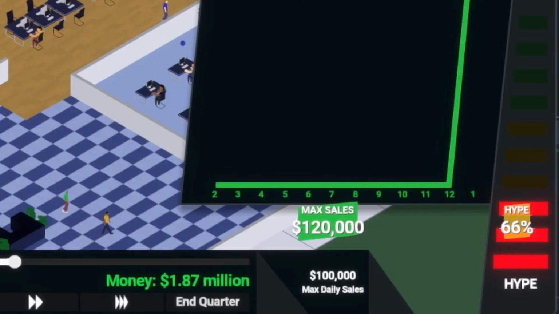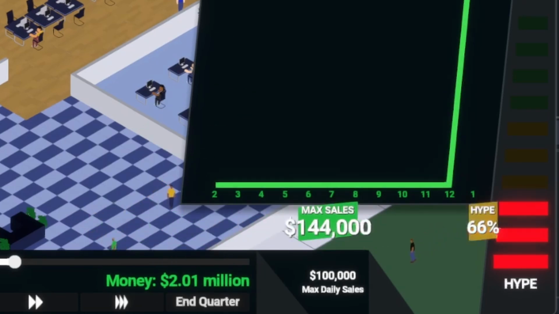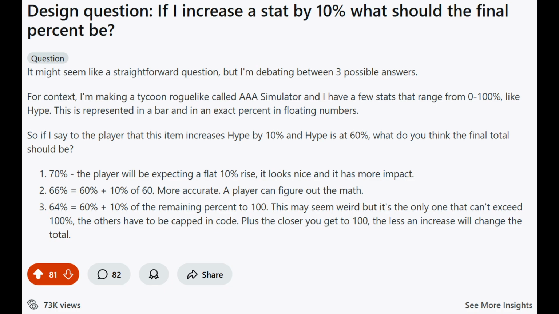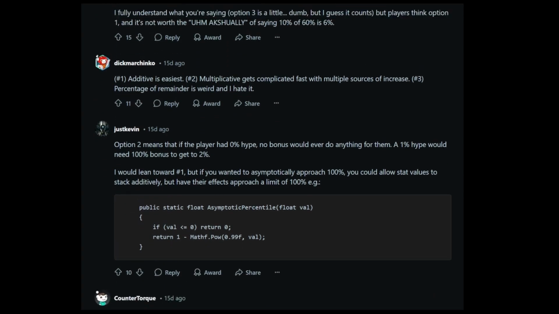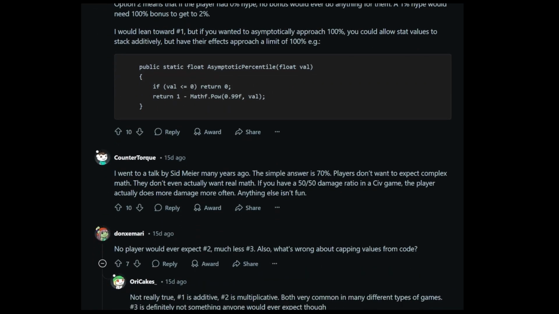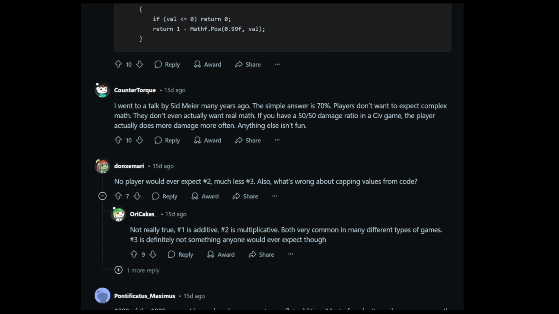But I realized that once you start showing these numbers to the player, they're going to get mad, because nobody's going to think 64% adds up. It might make sense in some situations, but the way I had my UI set up to show these numbers was not one of those situations. I wanted to know what the player would expect, so I asked Reddit, and a lot of people had strong opinions. There were a ton of very confident answers that all disagreed with each other, but virtually nobody said it should be 64%. Most people said it should be 70%, and that also feels instinctively right to me, if not